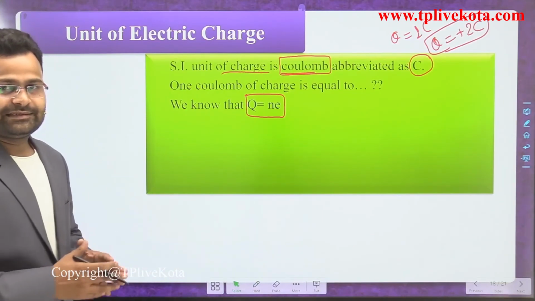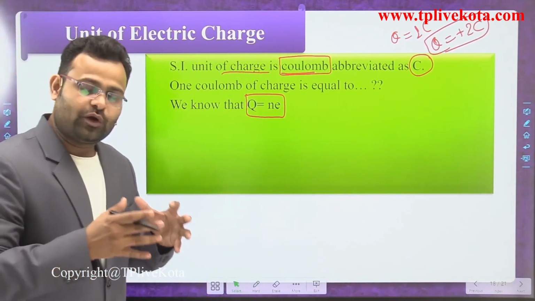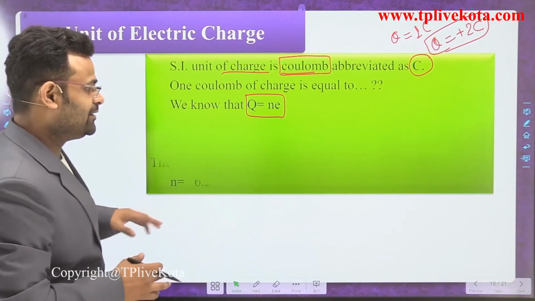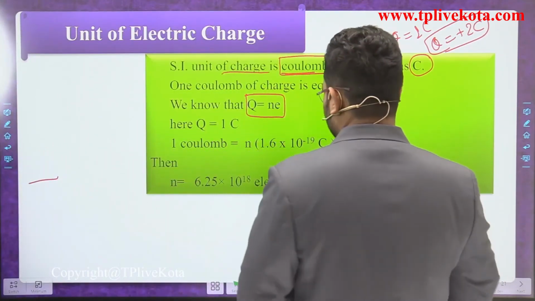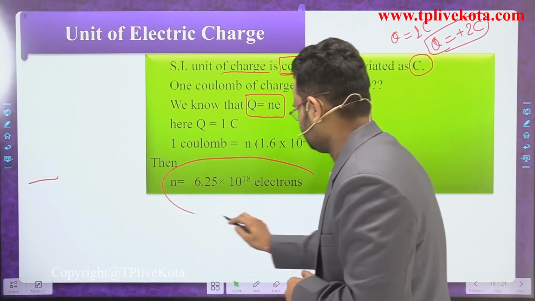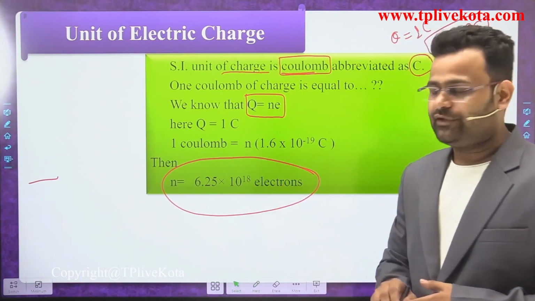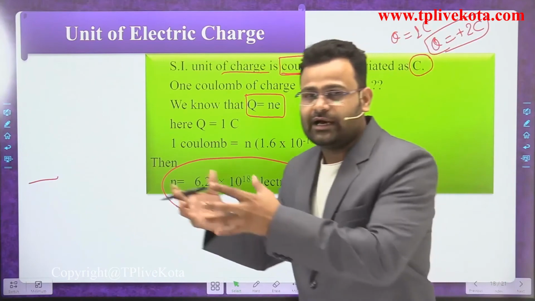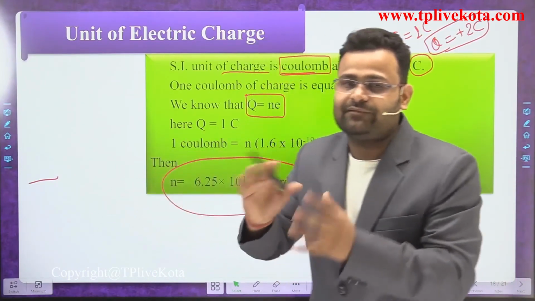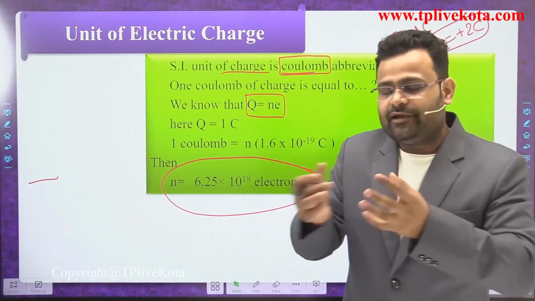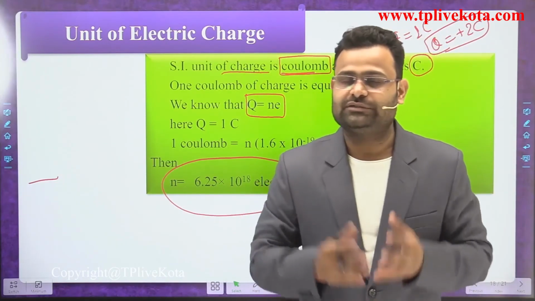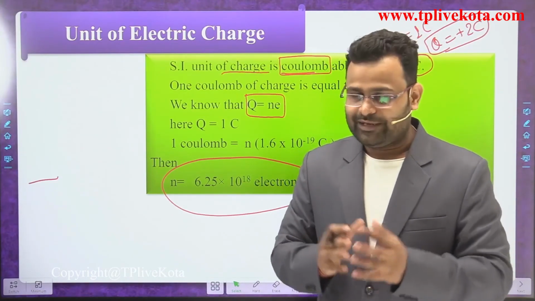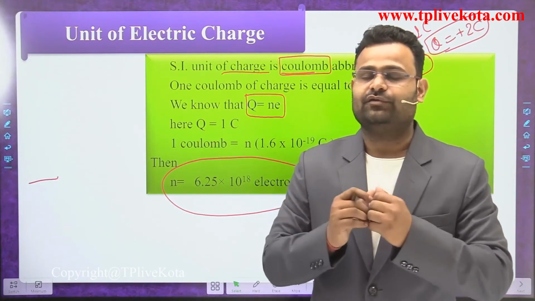First we give the answer. If you want 1 coulomb of charge, then we require 6.25 into 10 to the power 18 electrons. When 6.25 into 10 to the power 18 electrons are transferred to another body, we can say 1 coulomb of charge has been exchanged. Whenever we get that amount of electrons, we get 1 coulomb charge.